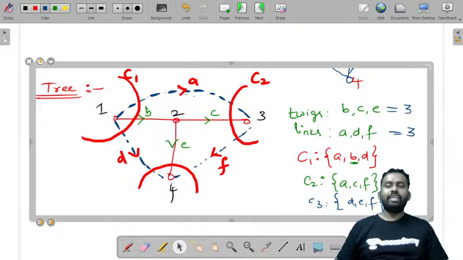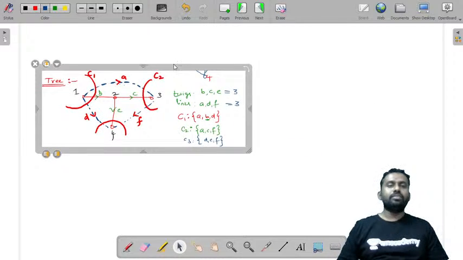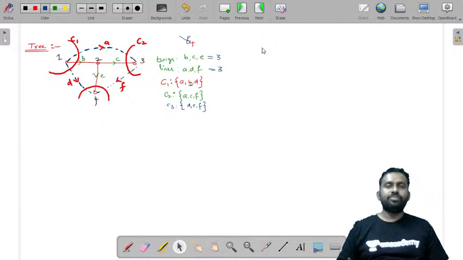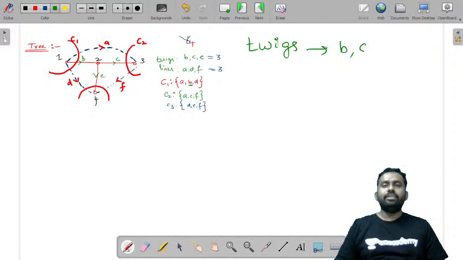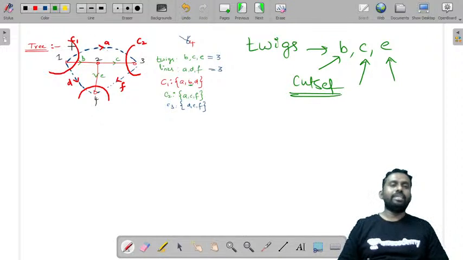So for each and every twig, what are the twigs here? Just observe. The twigs for the taken graph are B, C, E. For each and every twig, you need to draw a cut set. For B, cut set 1. For C, cut set 2. For E, cut set 3.